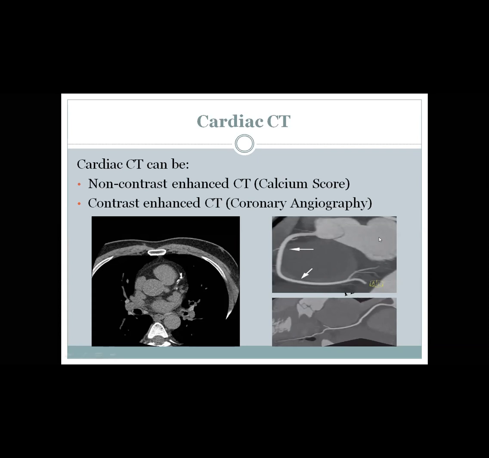So the white appearance here is for the contrast. So coronary CT angio is for contrast. And this is also one of the coronary arteries displayed in multiplanar format, taking into consideration the course of the vessel and forgetting the other anatomical structures.